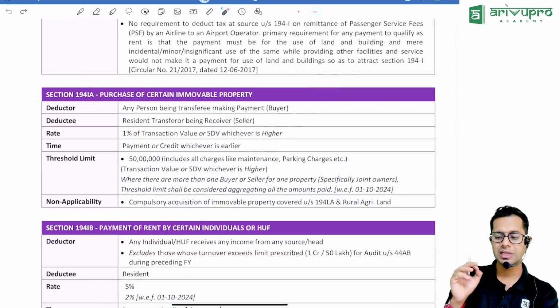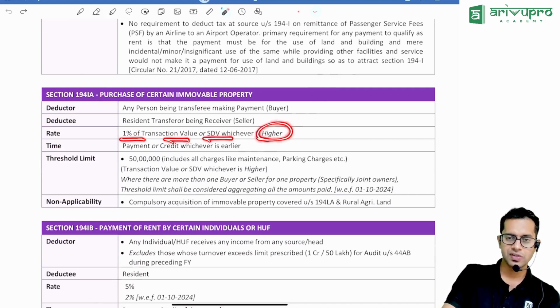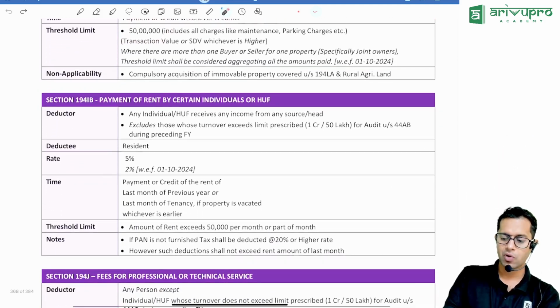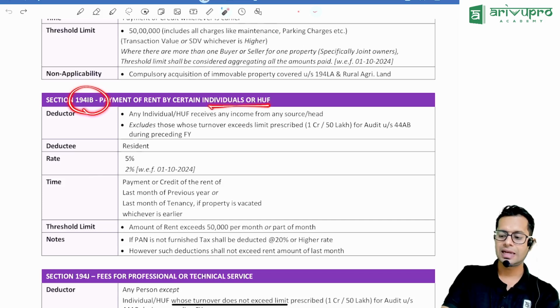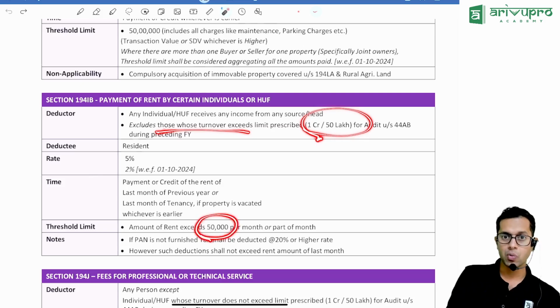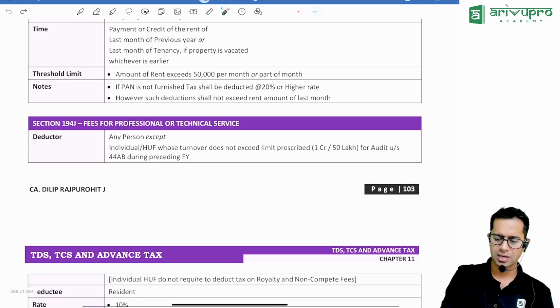194IA, if there is any sale of property, then 1% of transaction value or stamp duty value, whichever is higher, is the TDS amount required to be deducted. If the sale value is more than 50 lakh rupees, the buyer will have to deduct the TDS. 194IB, certain individuals whose turnover is less than 1 crore or 50 lakh rupees, if they are paying house rent of more than 50,000 rupees per month, then TDS is required to be deducted at 2% or 5%. 2% is from 1st of October 2024. These are all not that important.